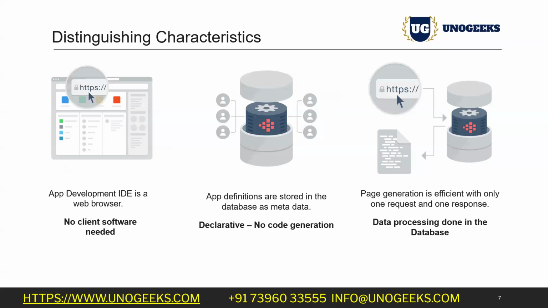Earlier, what used to happen? We used to develop the code on our local machine, and then we used to upload it to the server. Those things were deployment activities. Then we would get issues that it was working on our local machine, but now it's not working on the server after we moved the code. So here we do the development directly on the server itself. So no deployment activities come into the picture. The deployment time will be reduced automatically, as we are not doing any deployment activities explicitly from our local to the server.